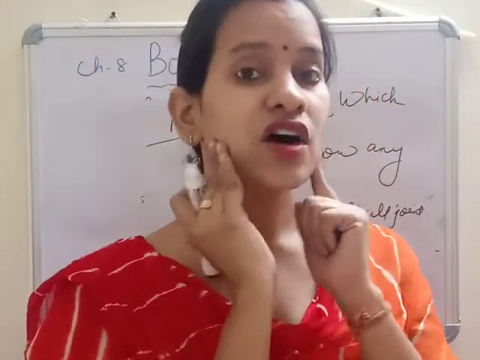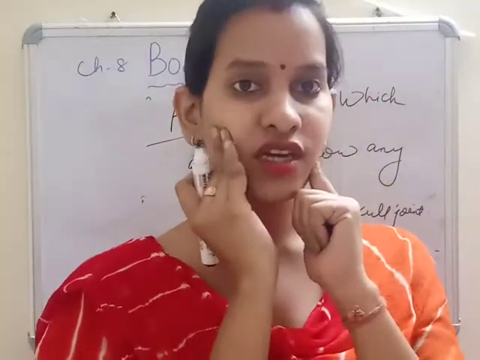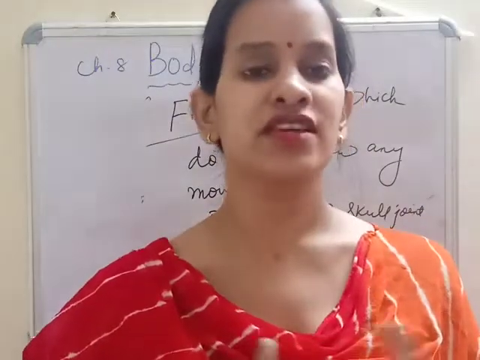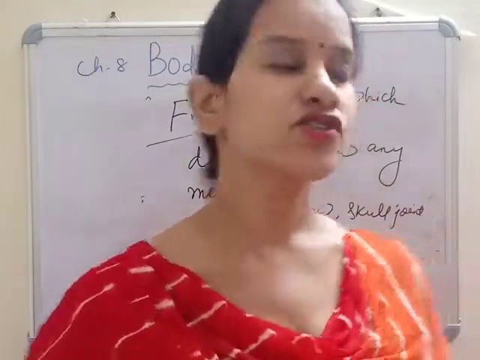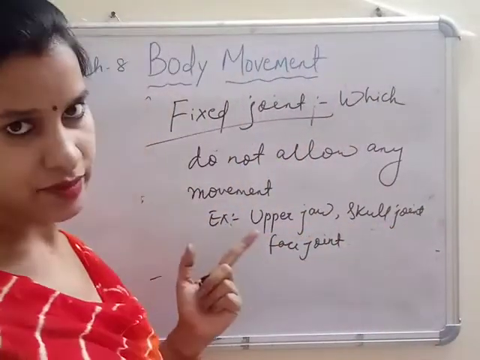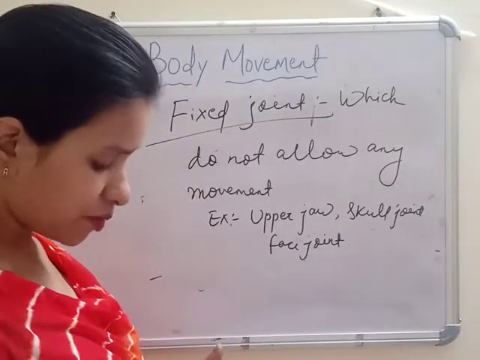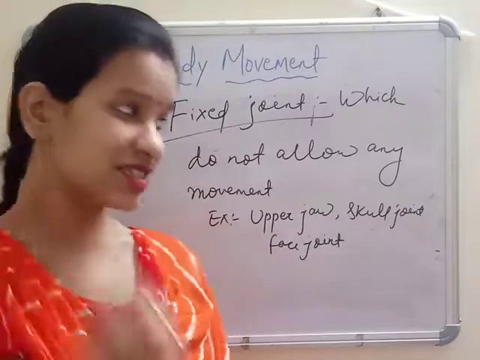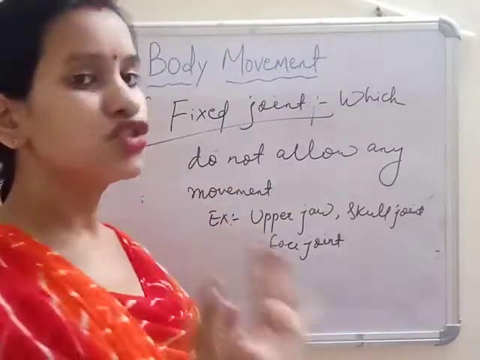The facial bones, the forehead bones, the skull bones are joined, but they do not allow any movement. So these are called fixed joints. So this is all about the human body skeletal system, types of bones, muscles, and types of joints.